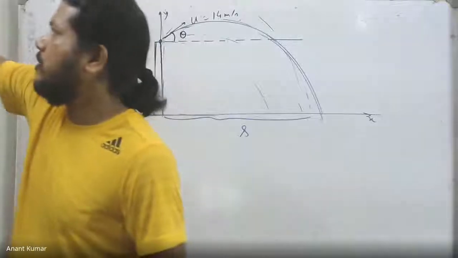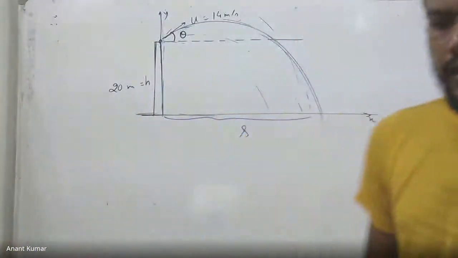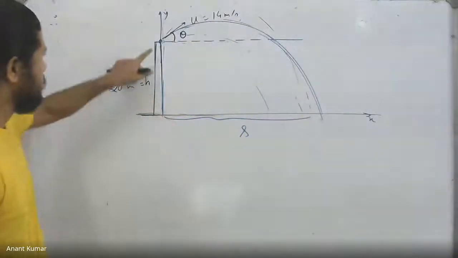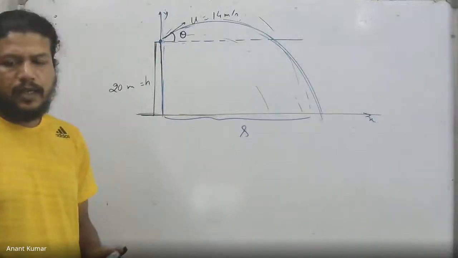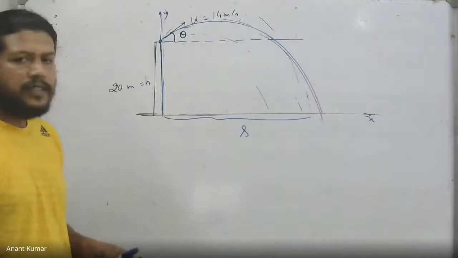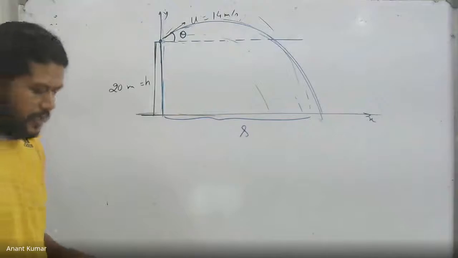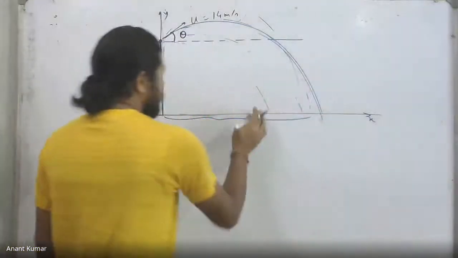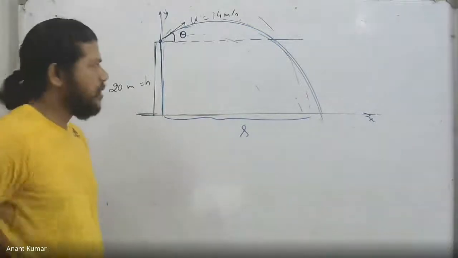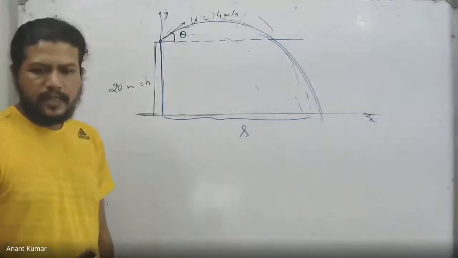Let me do that if I'm not able to finish. What I was saying is I'll just utilize the same idea. Suppose that I throw it from this particular point. First of all, the x motion. In this case, because the x velocity remains the same, and let's say theta is the angle of projection over there. In that case, I could write down at whatever time it strikes the ground, it is quite obvious that during that time, the displacement along the x-axis must be s.